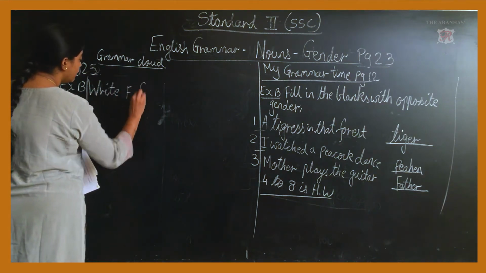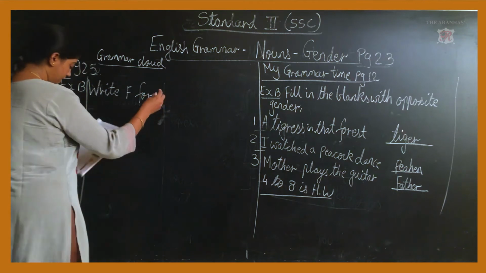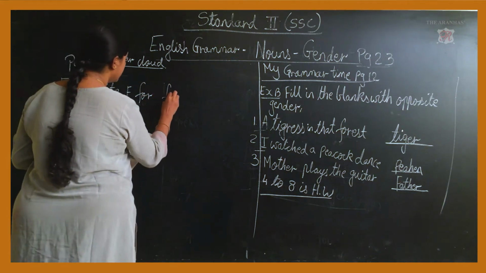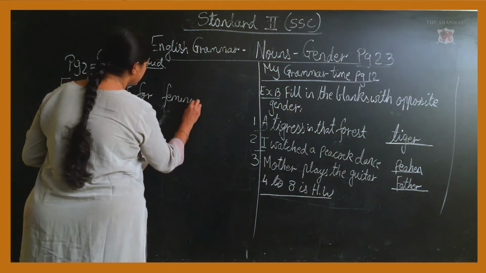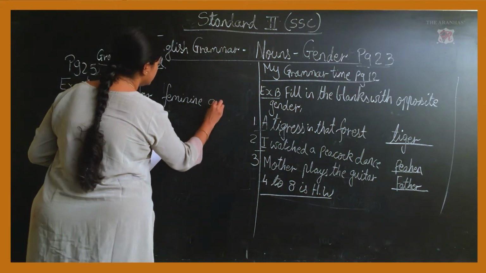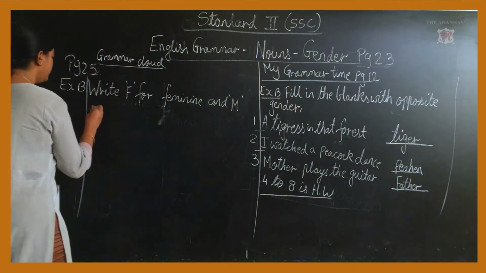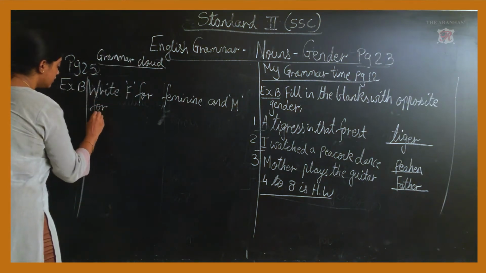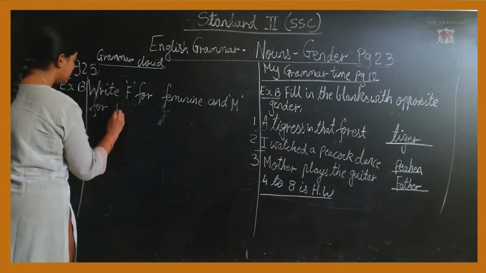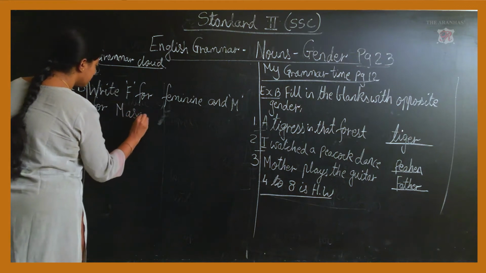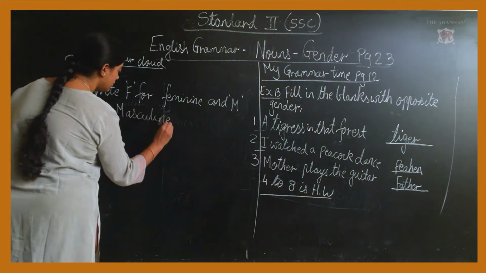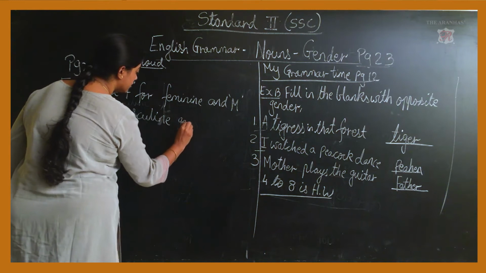F for feminine and M for masculine gender. Okay.